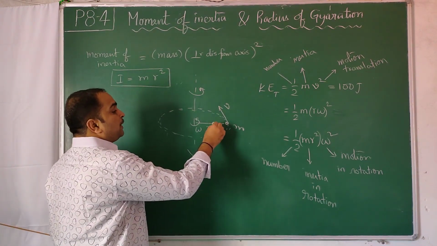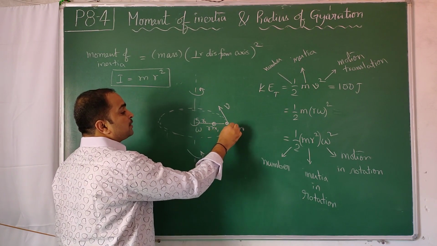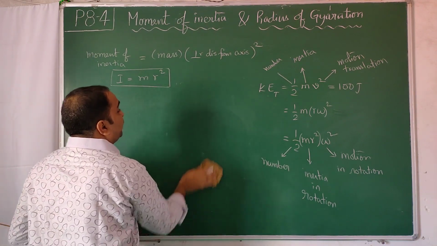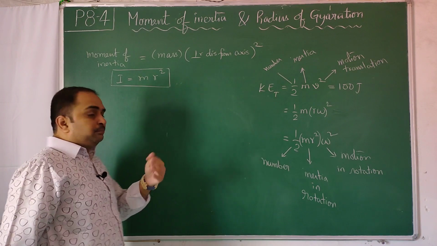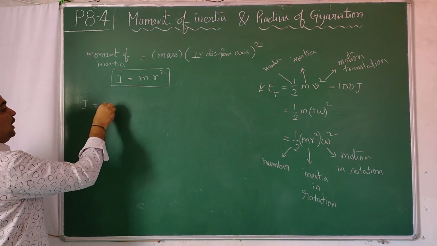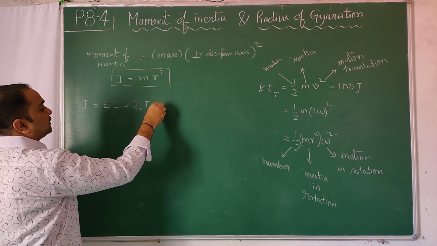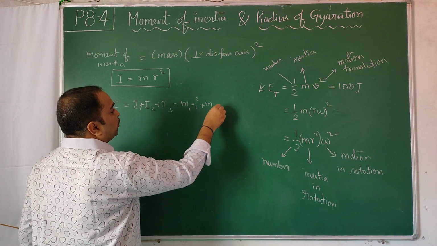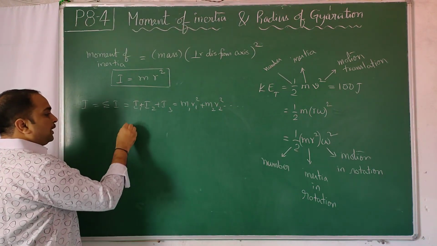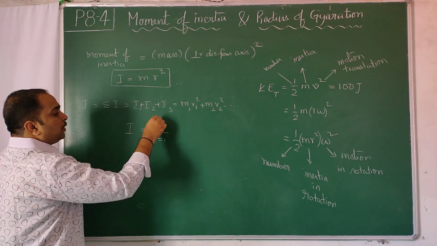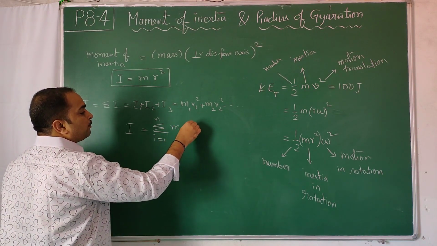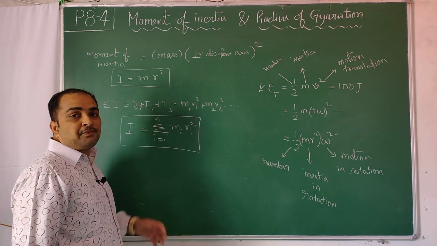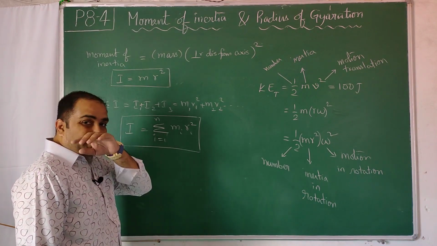Instead of one particle, you have one more particle here at a distance r1, mass m1, at a distance r2, m2, r3, m3; multiple particles are there. What to do? Each of them will contribute to inertia. So I is equal to I1 plus I2 plus I3 and so on, that is m1 r1 square, m2 r2 square, and so on. So I is equal to sigma i equals 1 to n of mi ri square. This is the expression for the moment of inertia of discrete particles rotating about an axis.